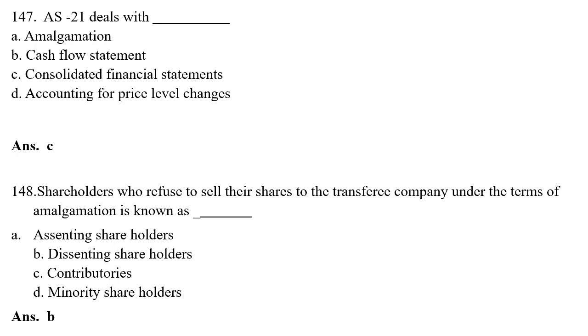Shareholder who refuse to sell their share to the transferee company under the terms of amalgamation is known as: option A, assenting shareholder; option B, dissenting shareholder; option C, contributors; option D, minority shareholder. The correct answer is option B, dissenting shareholder.